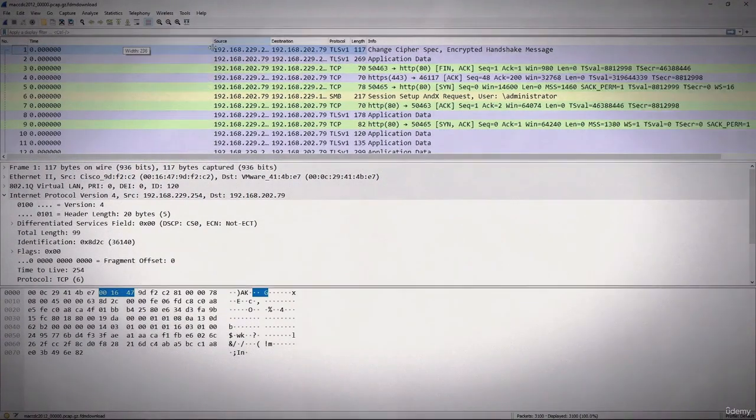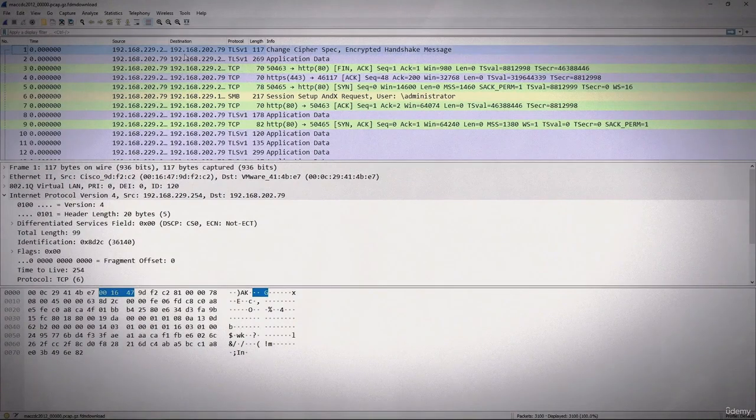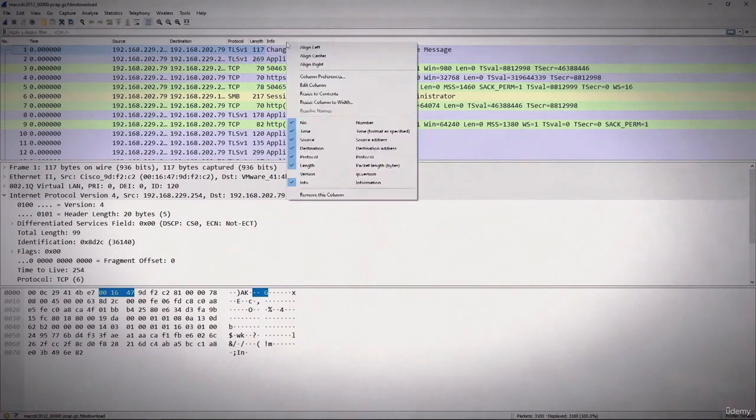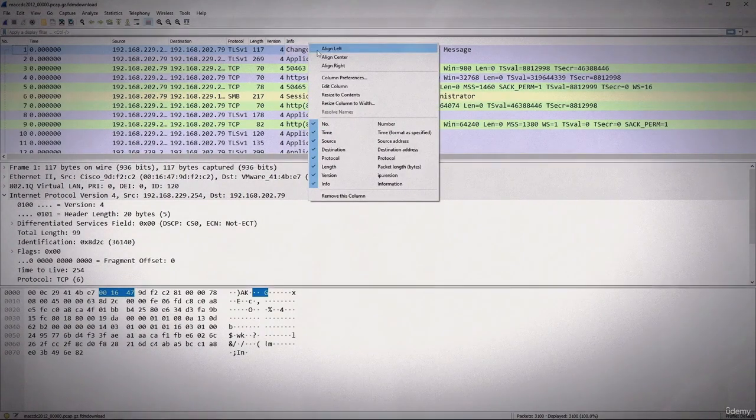We can make them larger or make them smaller, and I can also add columns very easily by right clicking. For example, if I would like to see version, I'll just check this mark and you'll see this version here. Now keep in mind that everyone will have slightly different column headers and choices for column headers. It really depends on how you customize those headers. I would take that off by going back in and unchecking that.